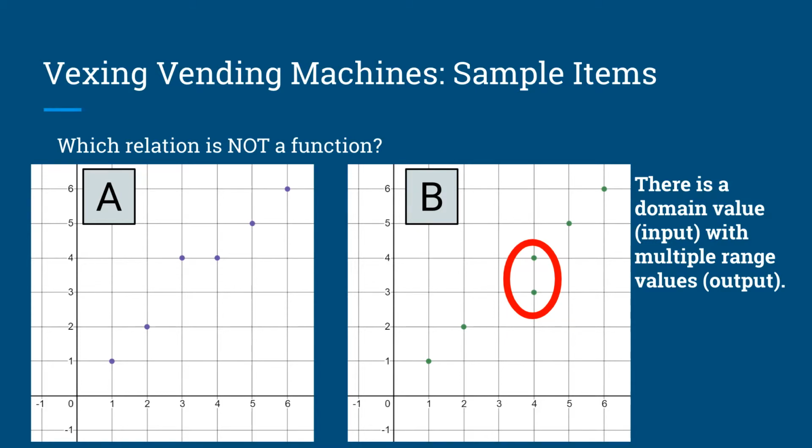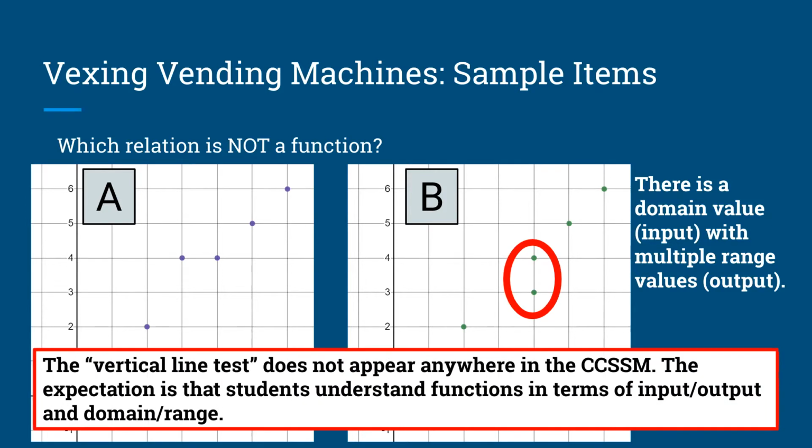This is really important. They need to explain their answer in terms of the input and output, or domain and range. And that's because the vertical line test does not appear anywhere in the Common Core state standards. It's actually a shorthand way to test a graph, but it's not the reason why something is or is not a function. The reason it is not a function and the expectation is that students are able to explain their understanding about functions in terms of input and output, or domain and range. The idea that B is not a function because there's an input with multiple outputs. Let's take a look at another example.